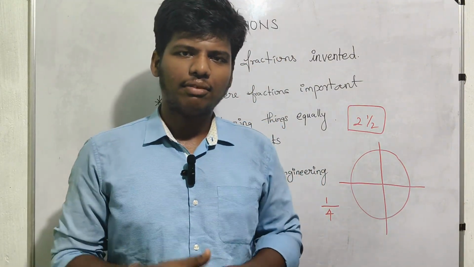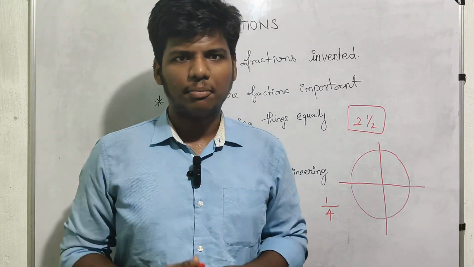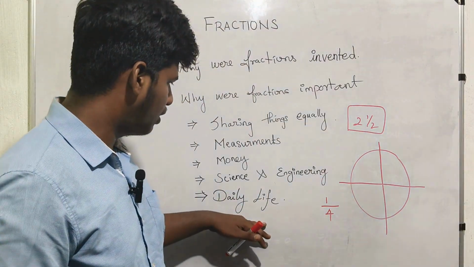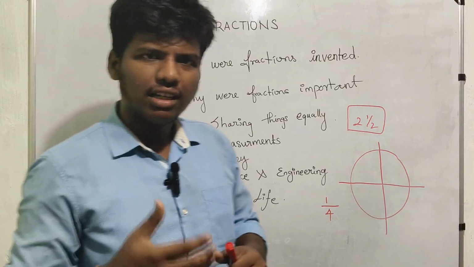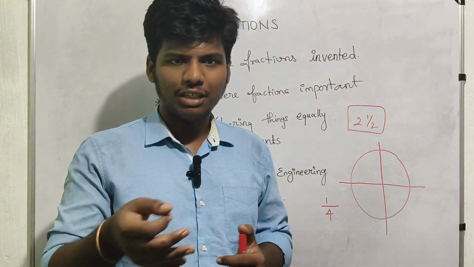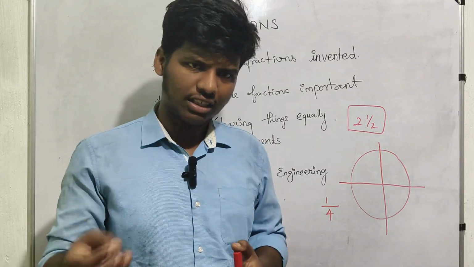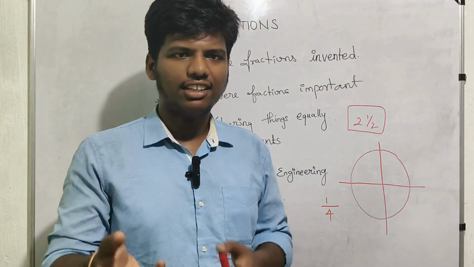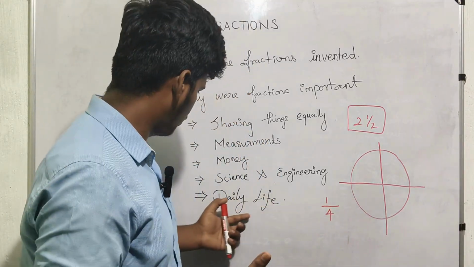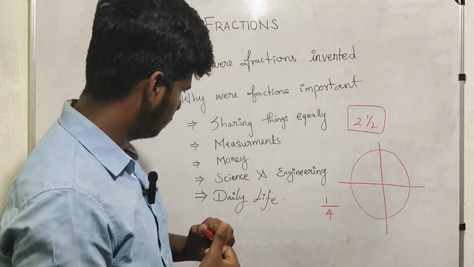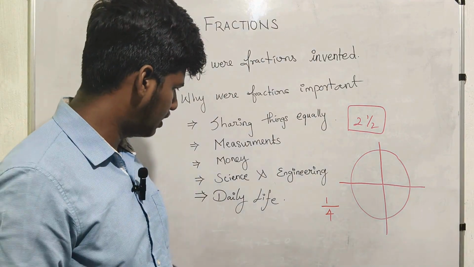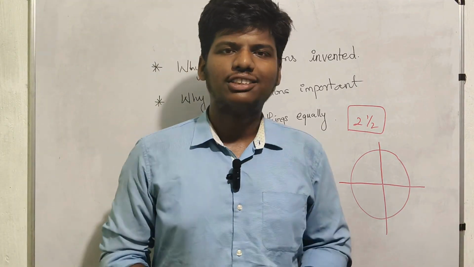In this way, fractions play a major role in science and engineering. In our daily life we use the same thing, like in the kitchen, a half spoon or half tablespoon of sugar, salt, or turmeric powder. These are our daily life activities. So let's continue with the problems.